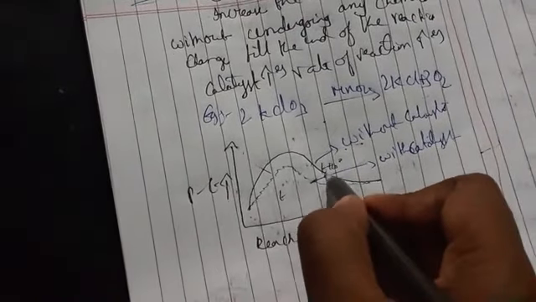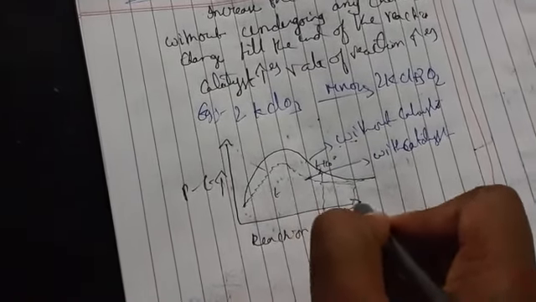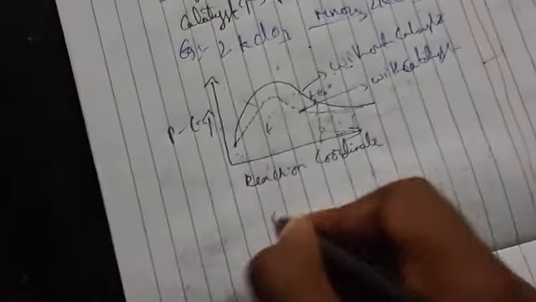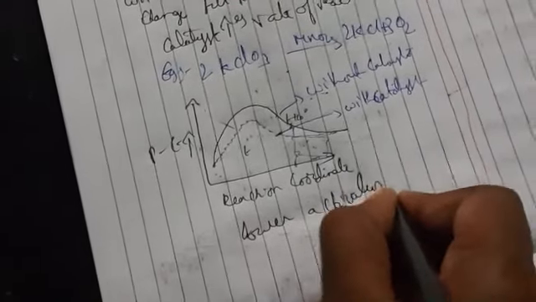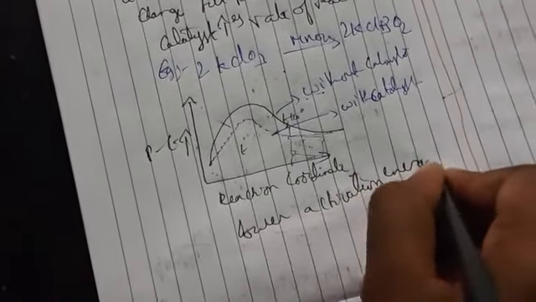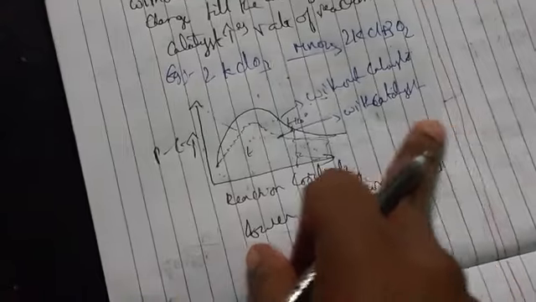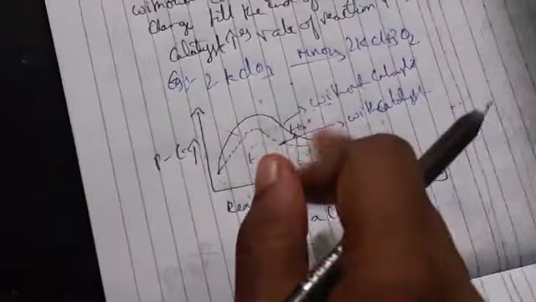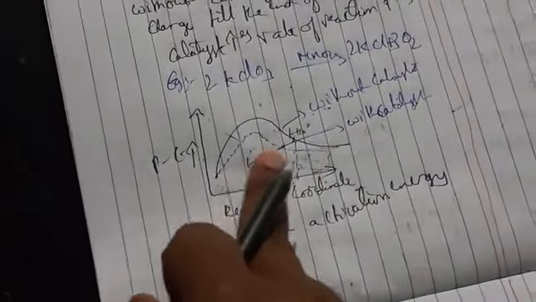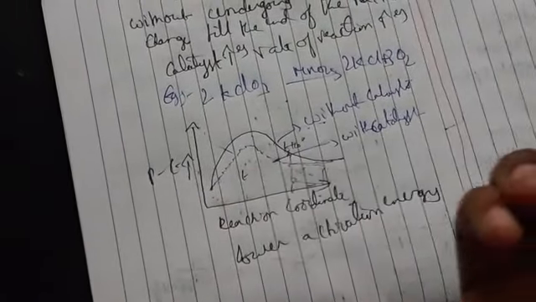This part we call the activation energy, the extra energy required. With a catalyst there is lower activation energy, because in its presence the reaction takes a different path, whereas the original path has high activation energy.